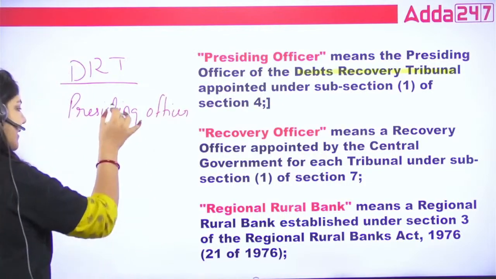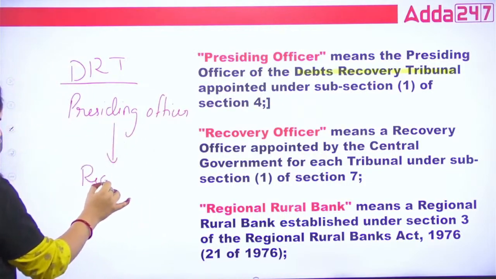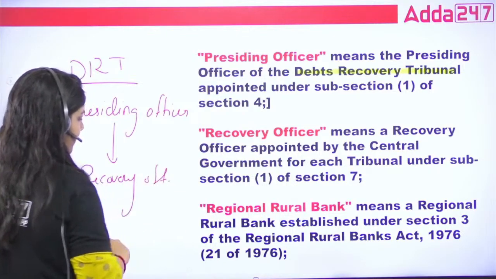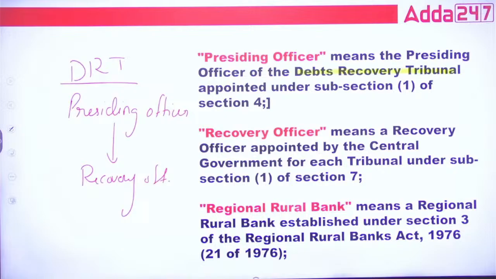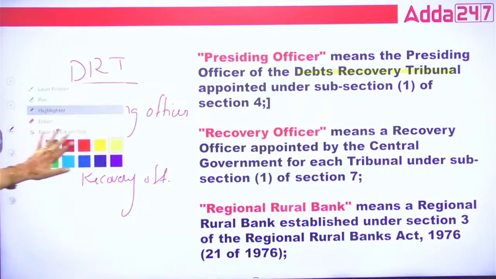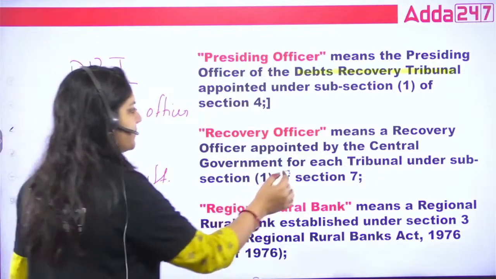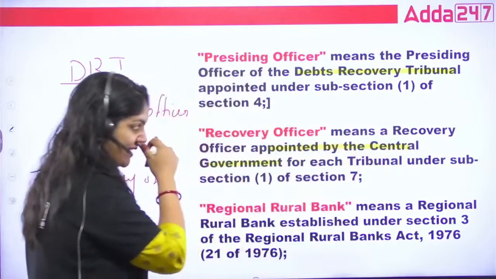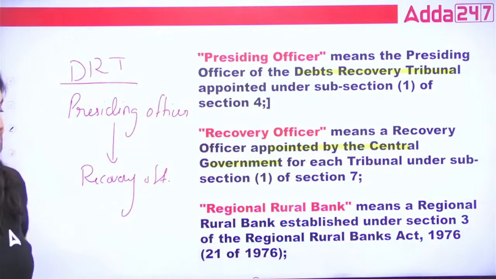And the helper of the presiding officer is the recovery officer. Okay, this is important, guys. Now, the recovery officer is appointed by the central government for each tribunal. So each tribunal, that is DRT.